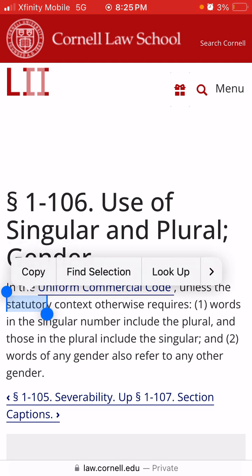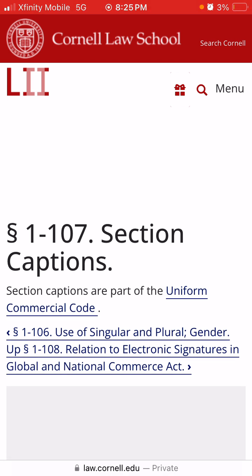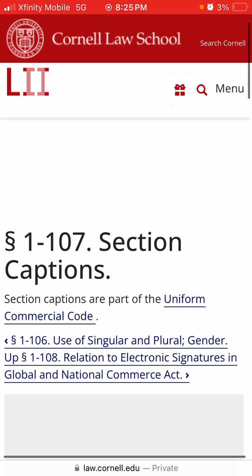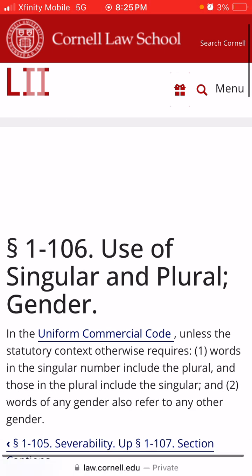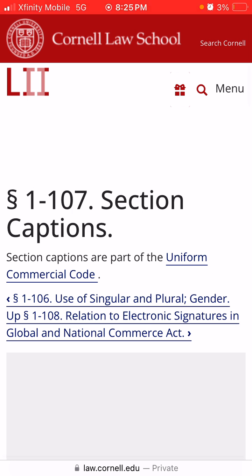All right, so let's go to the next one, UCC 1-107, section captions. Section captions are part of the Uniform Commercial Code. So captions are part of the Uniform Commercial Code. That's what that's saying, which means this part up here is part of the Uniform Commercial Code.